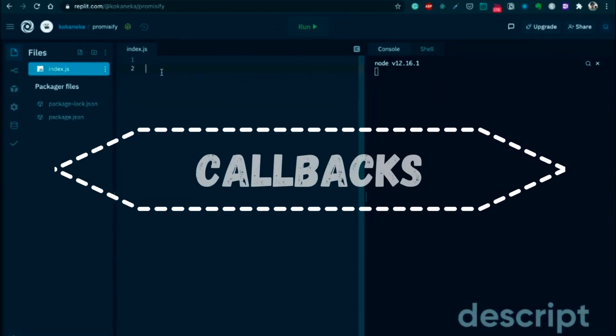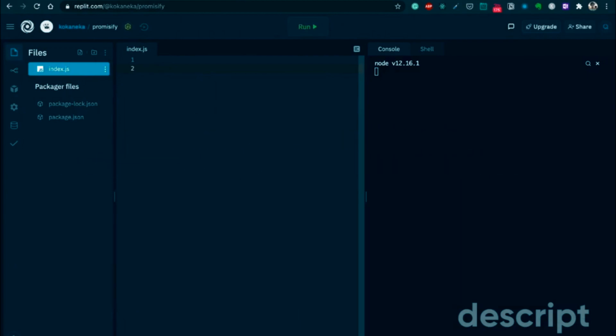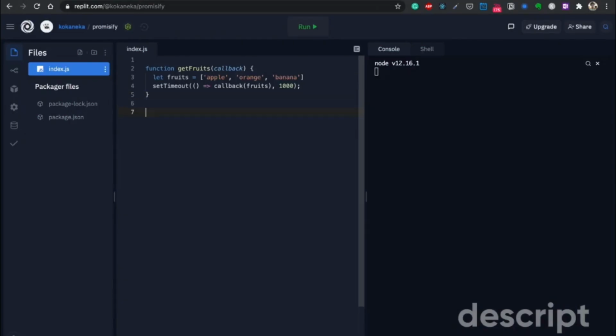Let us start by looking at a function that works on the basis of callback. This getFruits function that we have here works on the basis of a callback. It accepts a callback function and then runs that function after a delay of 1000 milliseconds, which is 1 second. If we want to run this function, we can do something like getFruits and then pass in console.log to it, which means once we run this code, console.log will get executed after 1 second and we get the response, which is apple, orange, banana printed onto the console.